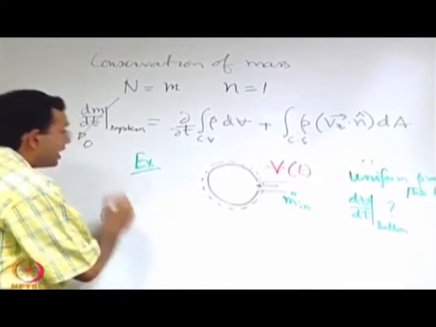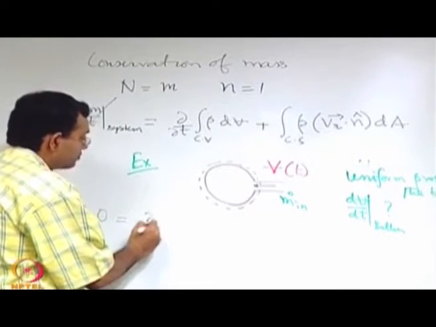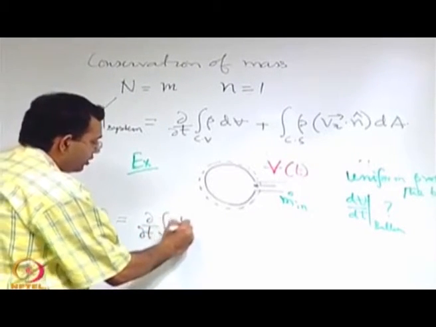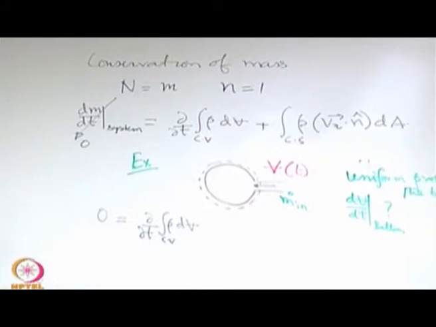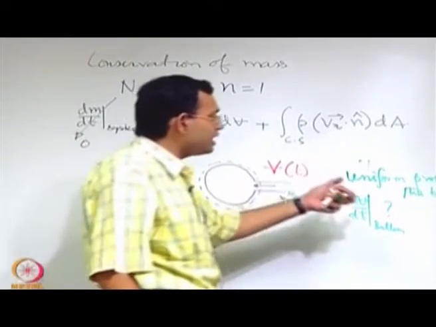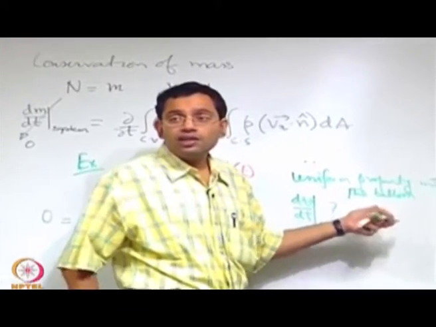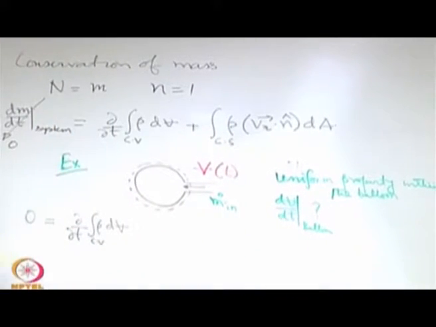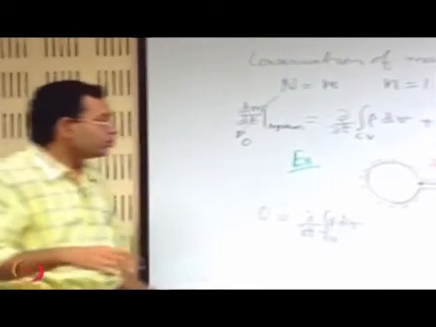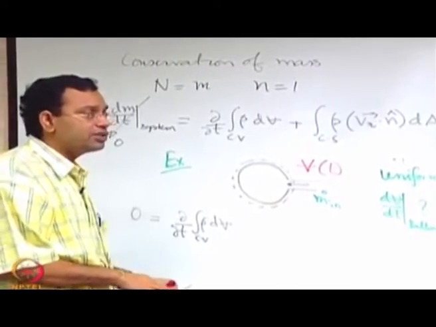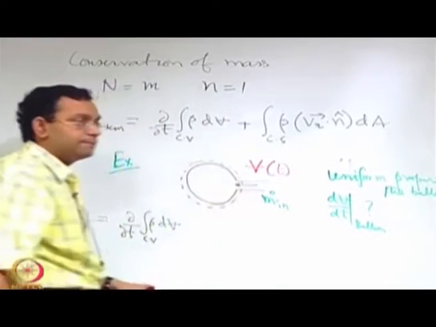What happens to the right hand side? Look into this term, integral of rho dV. When we state that it is a uniform property within the balloon, that means the density is uniform, but it may change with time. We have earlier seen that uniformity does not ensure steadiness. So, rho in general could be a function of time, but at a given time rho is uniform everywhere.